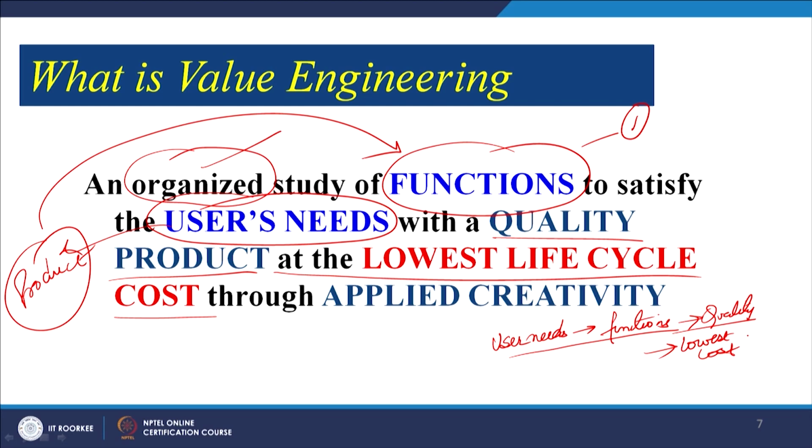Now, how is it possible? For that we will require creativity. How will creativity come into the picture? We have to generate maybe hundreds of ideas related to satisfying the function for a product. We have to find out why this product is required, what are the essential functions this product must satisfy, and once we have identified those functions, we have to generate maybe hundreds of ideas to satisfy that function.